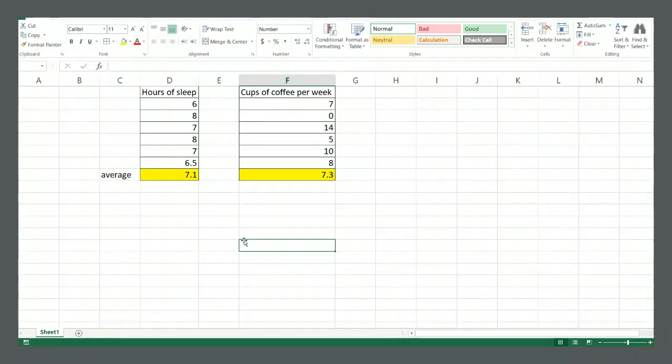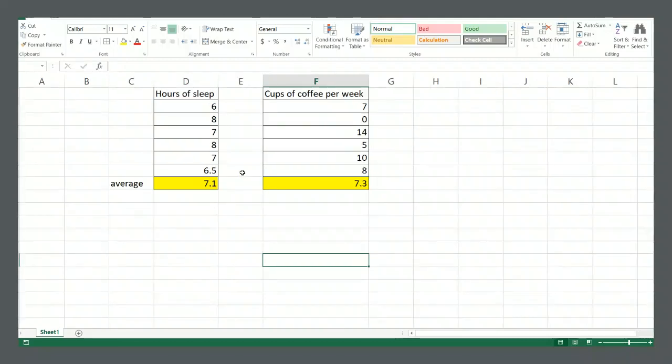But if you were to look at these random variables and you don't know what is being measured, that it's hours of sleep or cups of coffee, you just see these numbers, right? 6, 8, 7, 8, 7, 6.5. What do you expect the next value to be? Well, it's probably not going to be a 0, right? It's probably not going to be a 14. You wouldn't expect something like that. When you look at these numbers here, 7, 0, 14, 5, 10, 8, they're all over the place, right? There could be a 2, a 3, there could be 14, there could be 15, there might even be a -1, right?